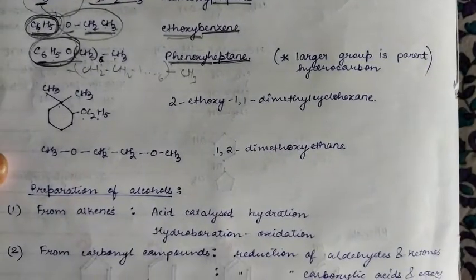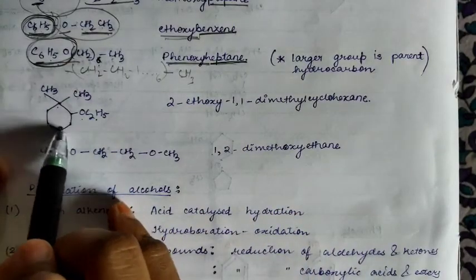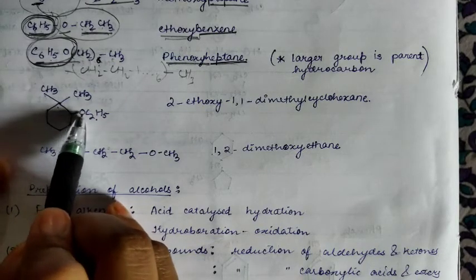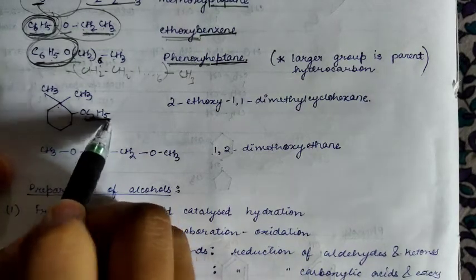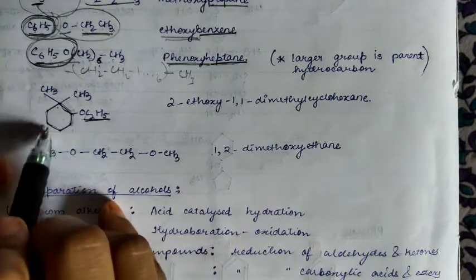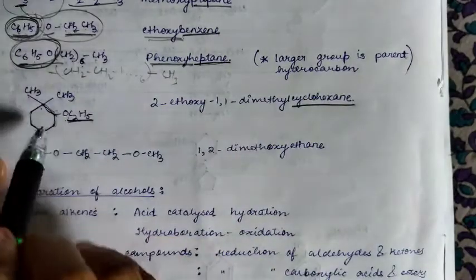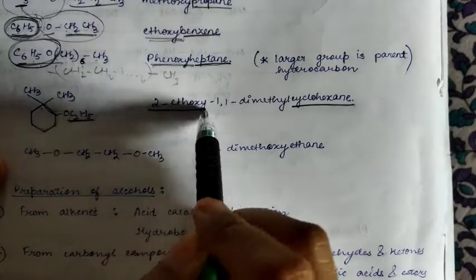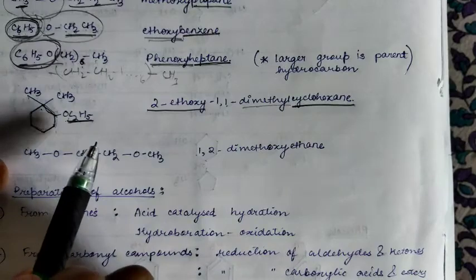Here you see, if you consider this is the longest chain, and this is the oxygen atom, on this side you see C2H5 is there, and it is linked with this cyclohexane structure. So it will be cyclohexane, then at position 2, 2-ethoxy, 1,1 dimethyl. Clear?